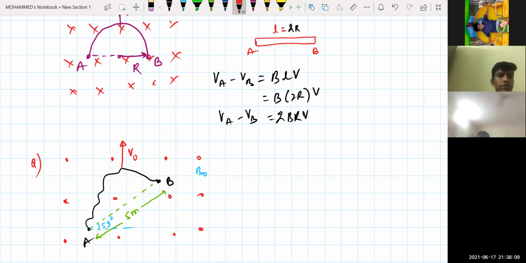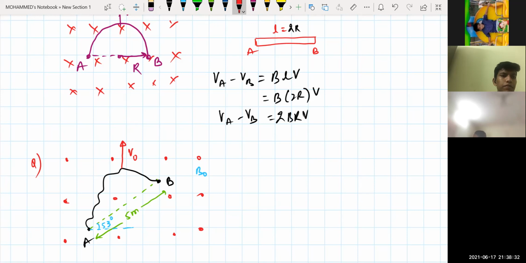Tell me what the induced EMF, the motional EMF, will be equal to. Which end will be at the higher potential and which end at the lower? You tell me that first. VB will be higher. Yes, B end will be higher, and which end will be lower?